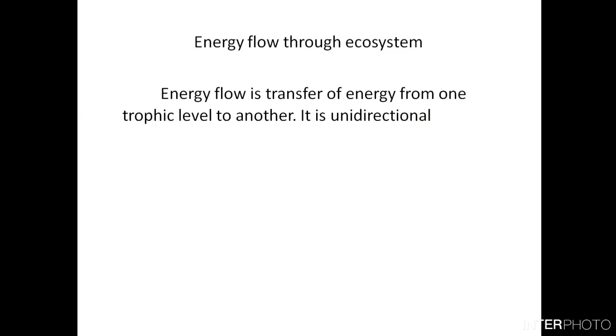It will always be less, and definitely less than that found in the plants. So if you take a grassland community, how does energy flow in a grassland community?